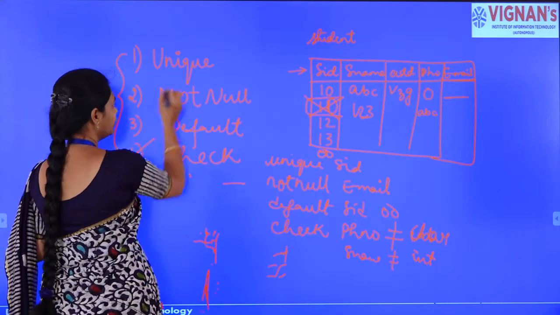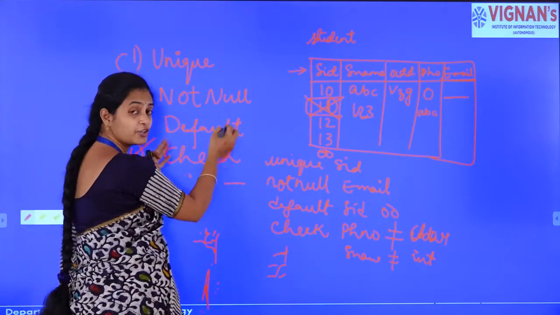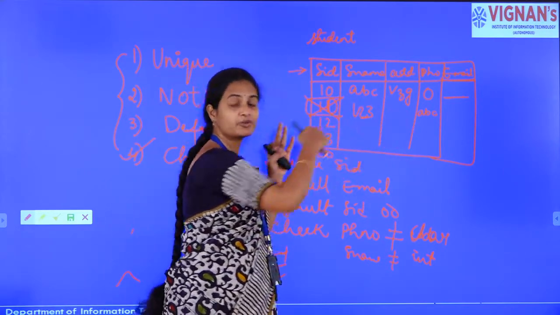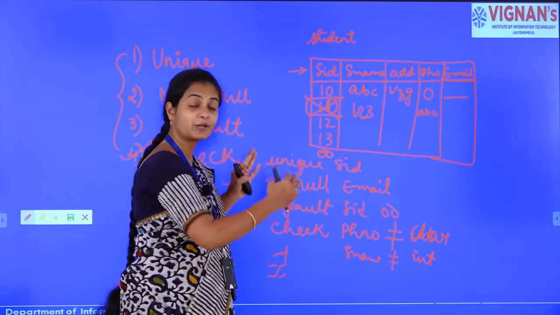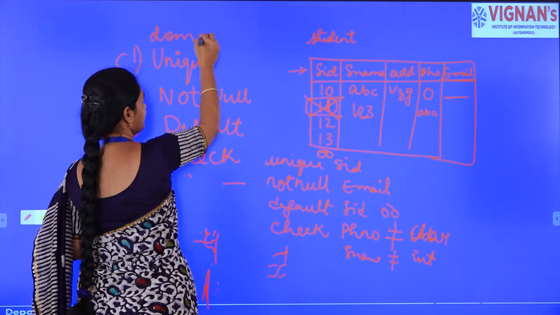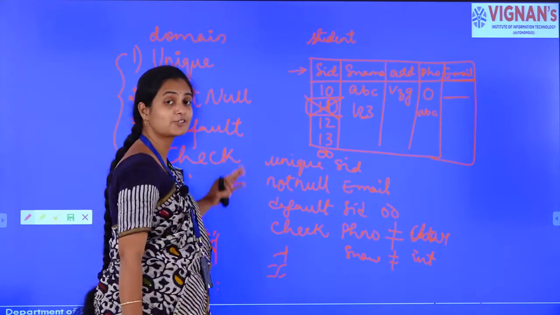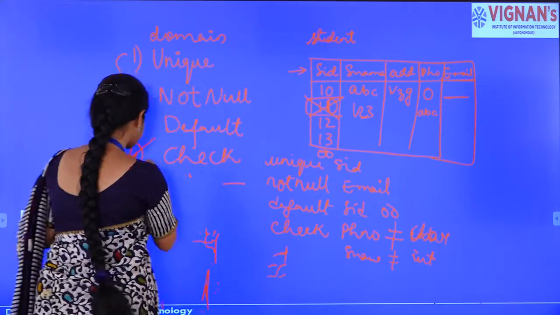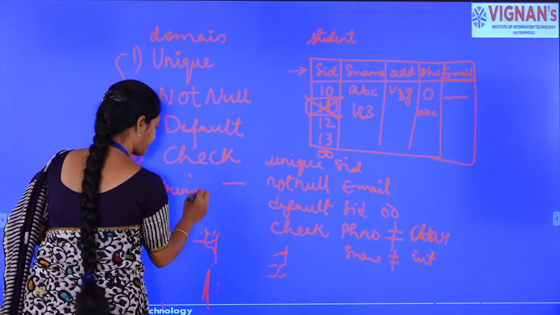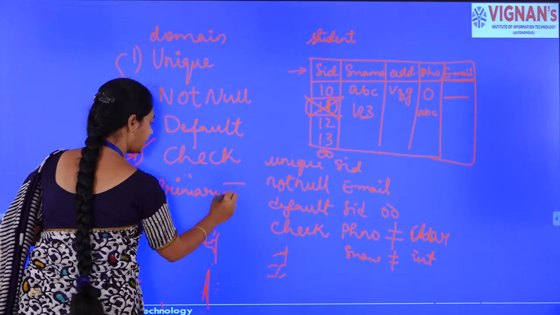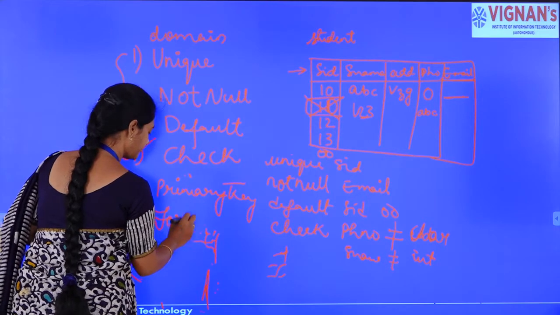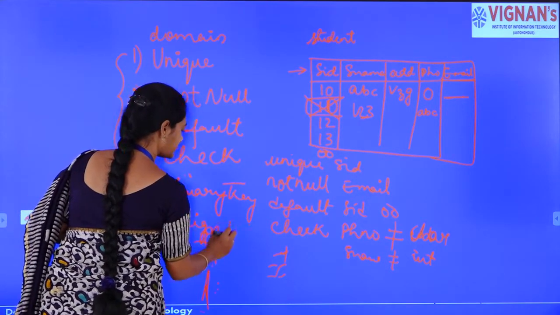All these are unique, not null, default, check. So, to what are we applying? We are applying to the attributes of the table, attributes of the relation. So, all these will become the domain constraints. Now, apart from this, we have primary key and foreign key constraint also.